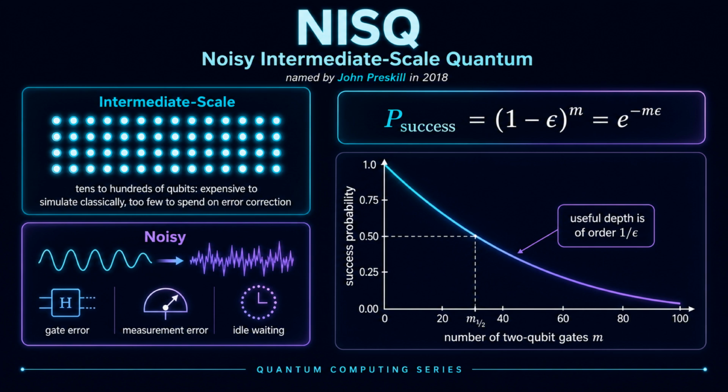The practical consequence is a hard budget. If one 2-qubit gate succeeds with probability 1 minus epsilon, a circuit of M such gates succeeds with roughly e to the minus M times epsilon, so the useful circuit depth is of order 1 over epsilon.